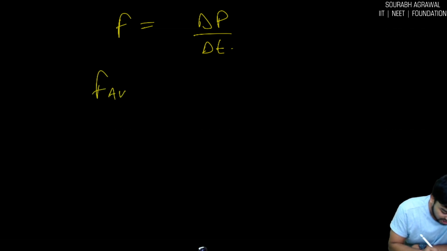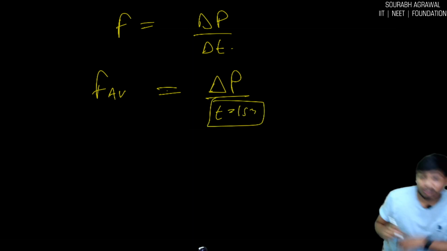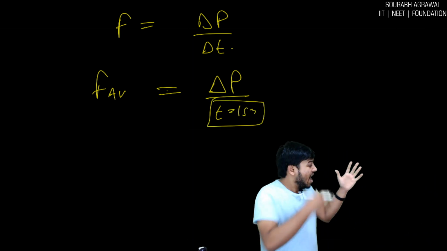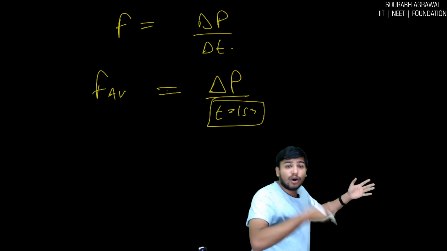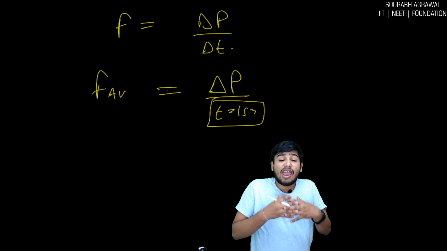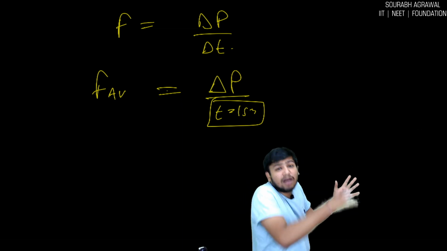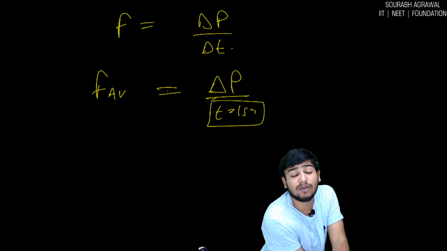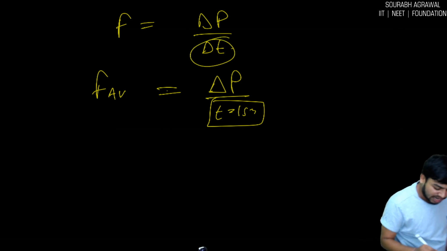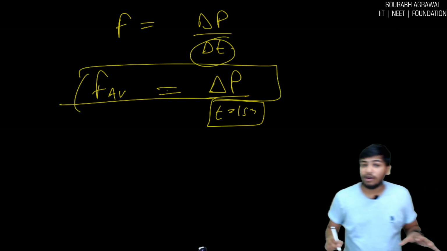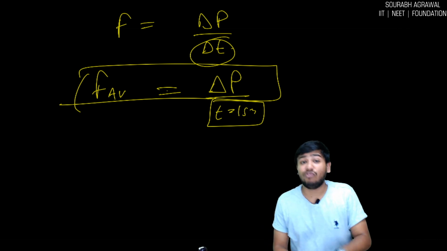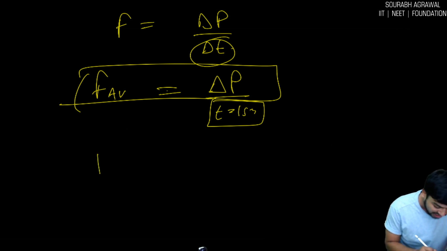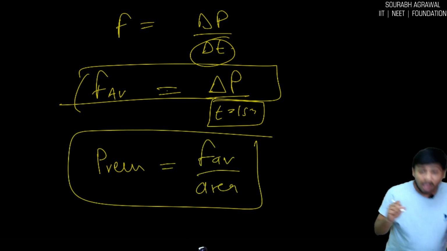So whenever we are taking the average, what are we calculating? Delta P in time 1 second. In 1 second, every second continuously when something is striking, force is applied. So when we want to find the average, we find the change in total momentum of the particles that are striking, the change in momentum in 1 second. When time is 1 second, you will get F average. Are you getting my point? So from here we will find F average, and then we will divide it by area. So radiation pressure will be F average by area. Are you getting my point?